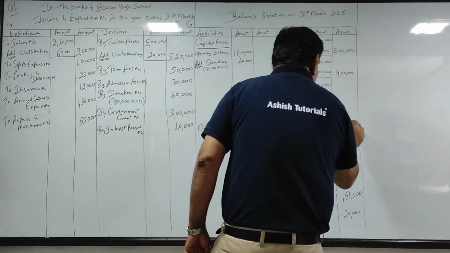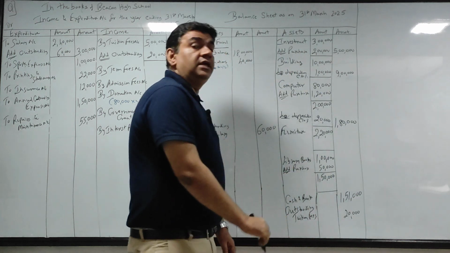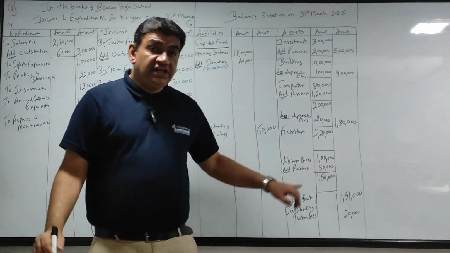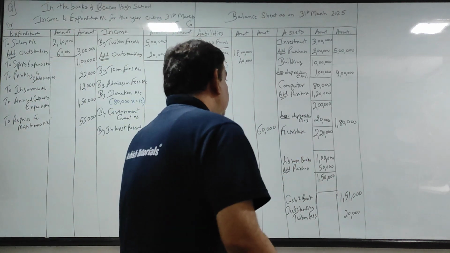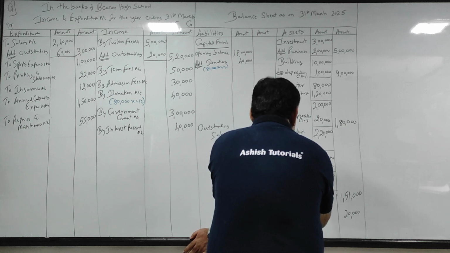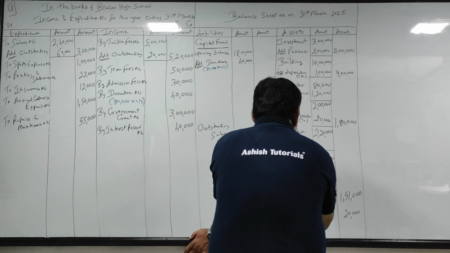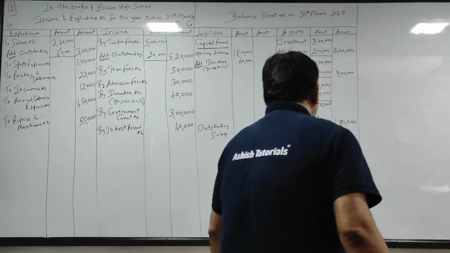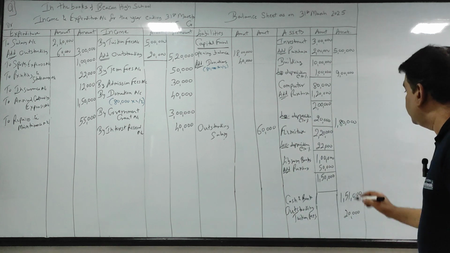So 2 lakh minus 20, 180. फर्नीचर 220 है, so take उसका 10%. Less depreciation at the rate of 10%. So 220 का 10% is 22.